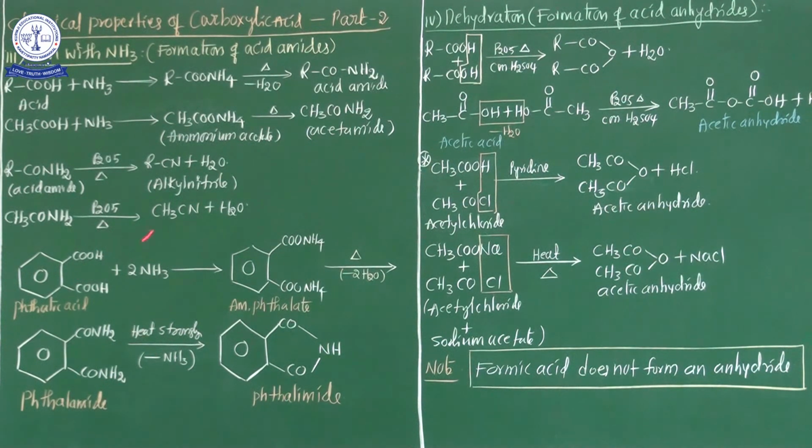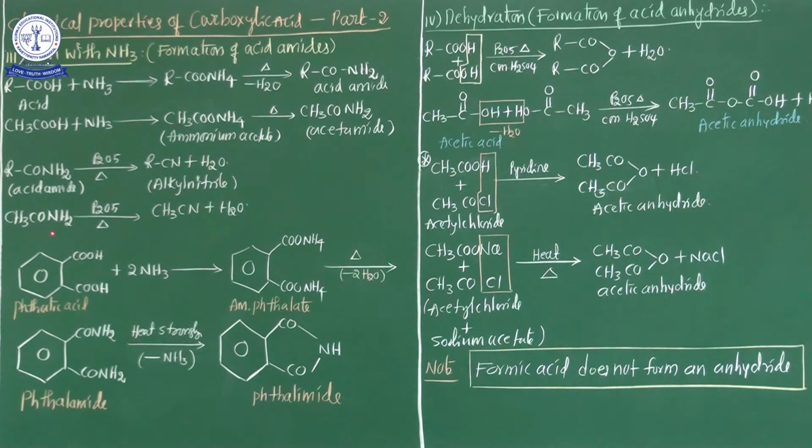Phosphorus pentachloride is also a very good dehydrating agent like sulfuric acid. A water molecule is eliminated from the acetamide. So finally CH3CN, methyl cyanide or ethane nitrile, is formed, and water is also released. This is how we easily prepare the cyanide group from the acid amide.